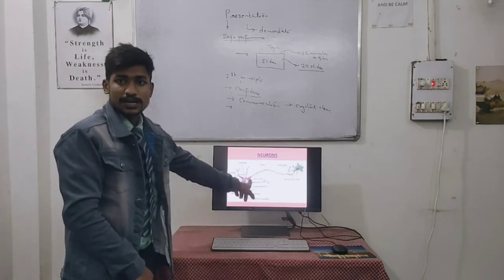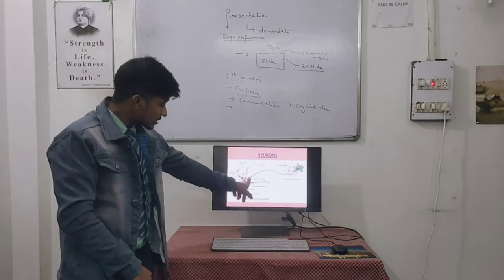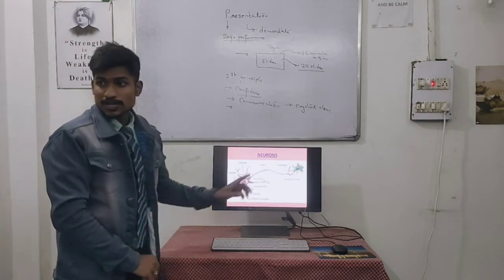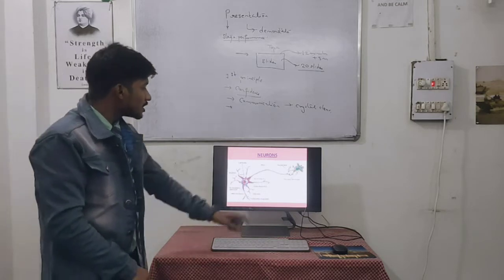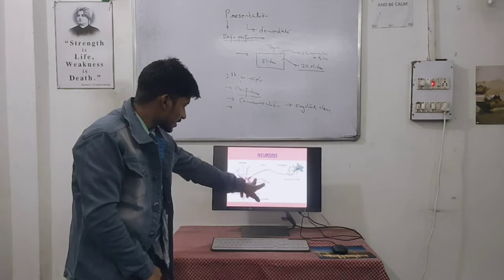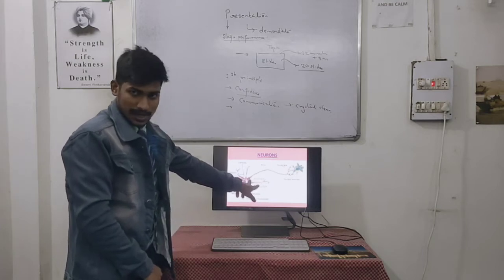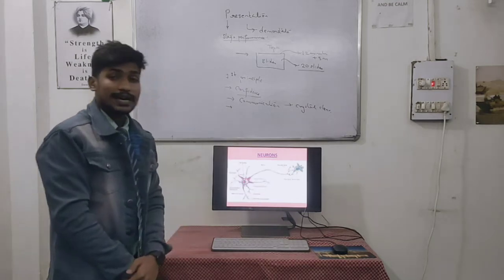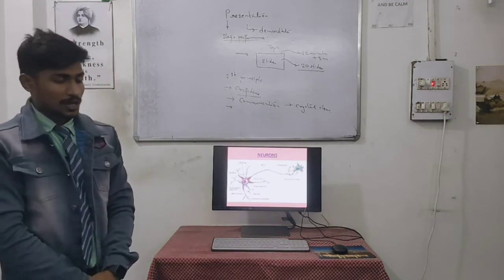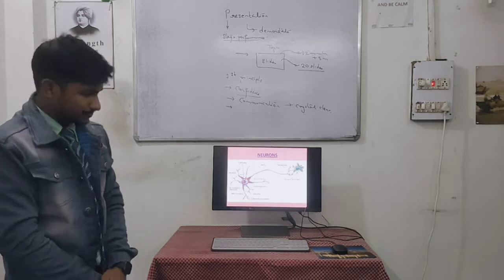Now moving towards the dendron, there is a two-part separation, that is dendron and axon. The arising part of the axon we term the axon hillock, and at the end of the axon we call it the axon terminal.